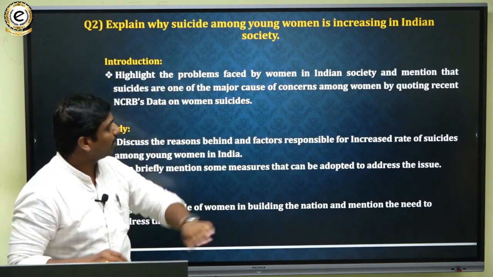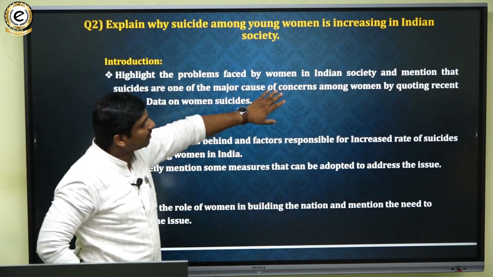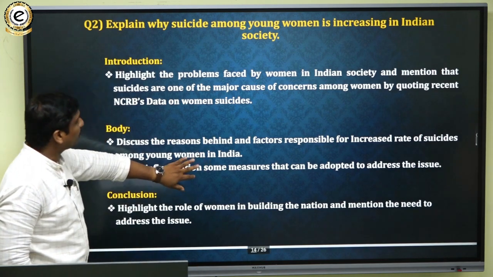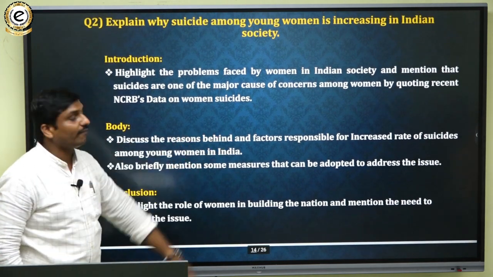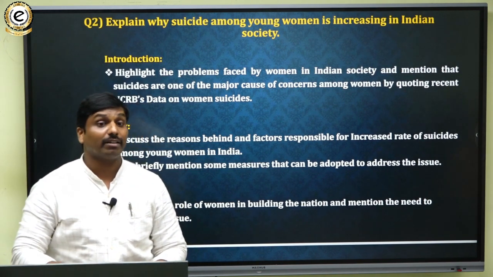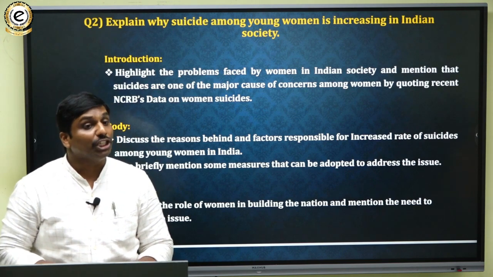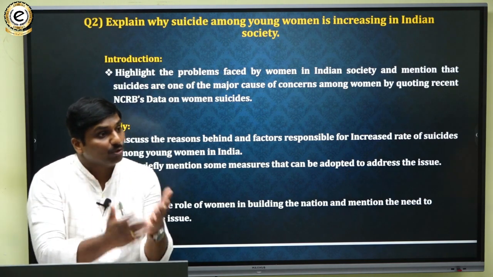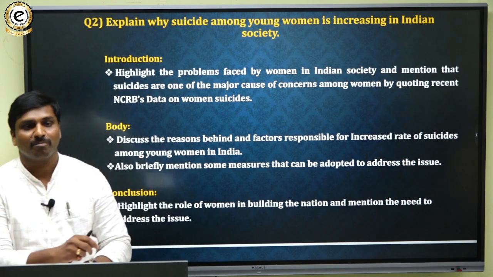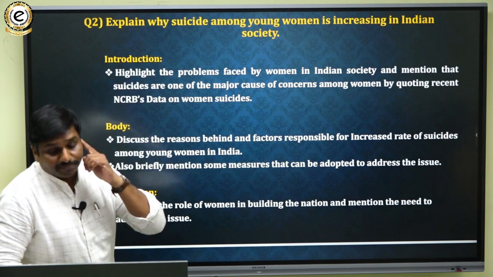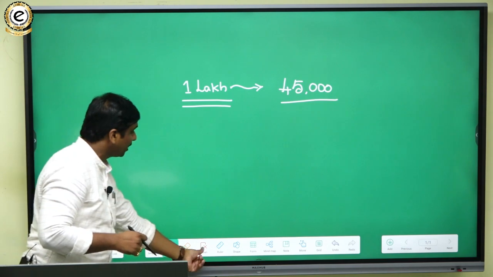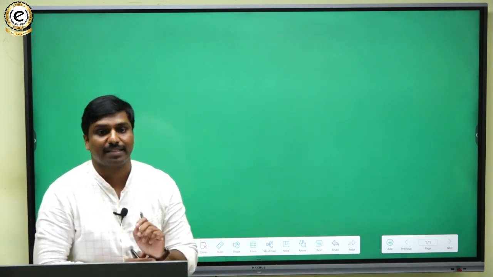You have to say problems faced by women, and one of the major causes of concern amongst women is suicides. So in the body portion, you have to highlight the reasons and factors behind such an increased rate of suicides. You have to highlight the issues faced by women and how these issues are leading to women's suicides. So why are women's suicides increasing? What are the factors behind the rise?